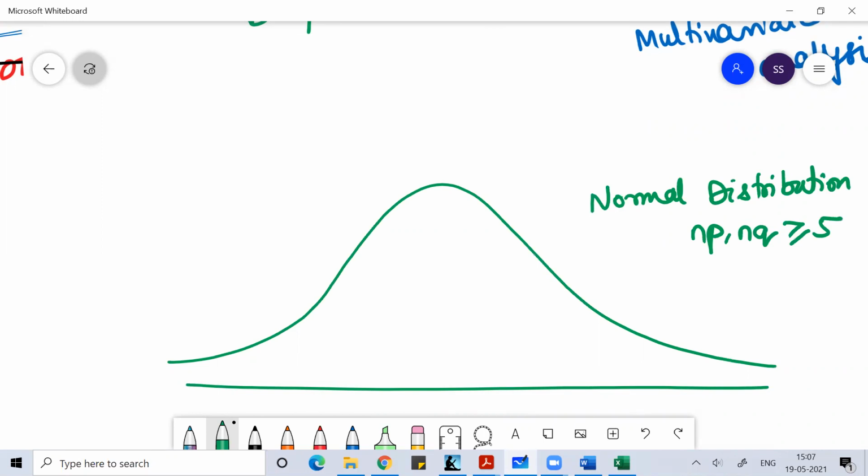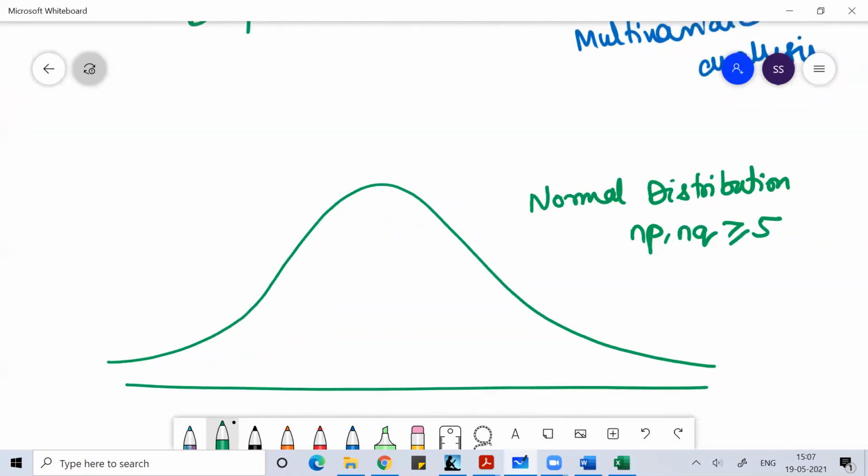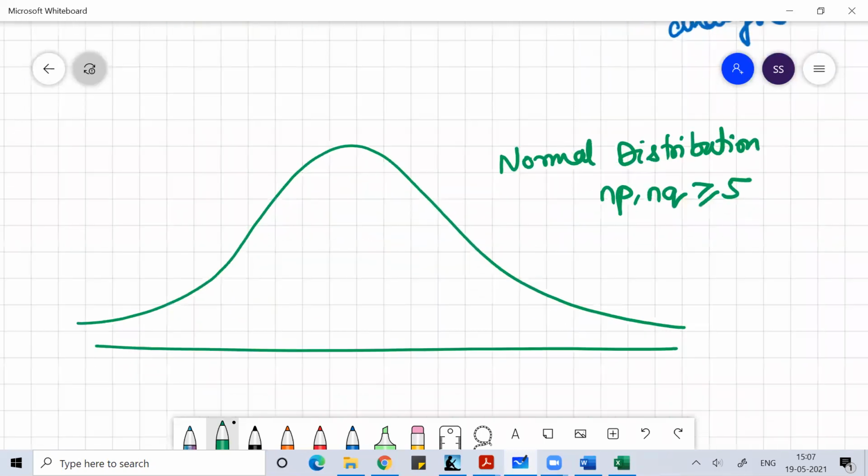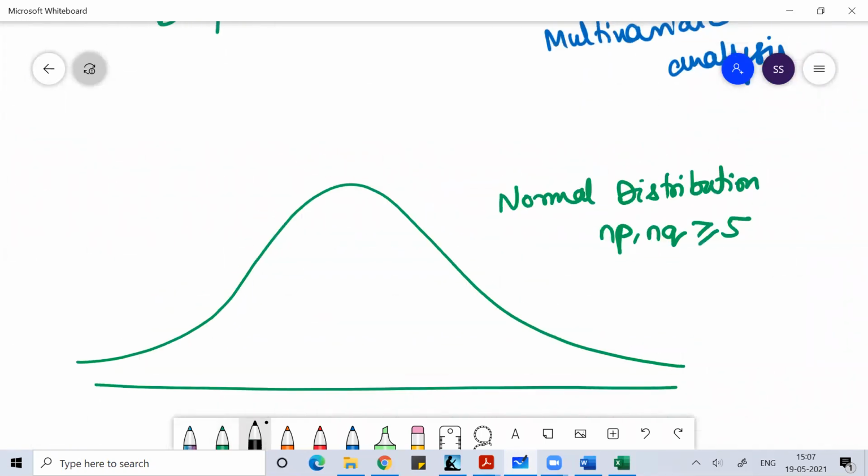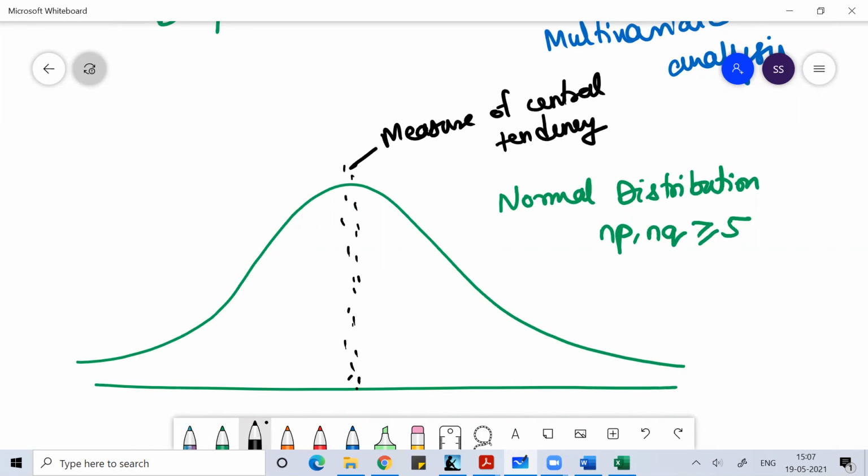Now, this normal distribution is basically a bell-shaped curve, where we believe that the maximum data lies at the center. It is a general tendency of data to aggregate at the center, which we call measure of central tendency. In measure of central tendency, we study concepts like mean, median, and mode.